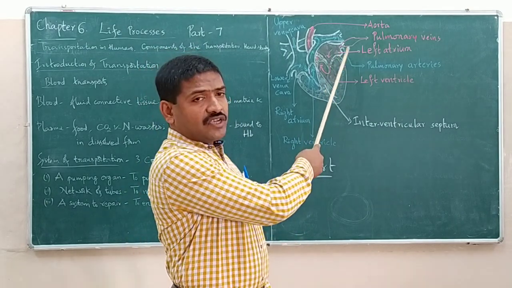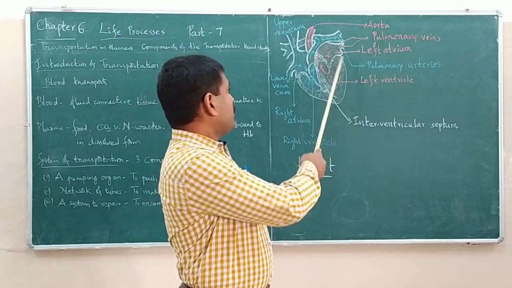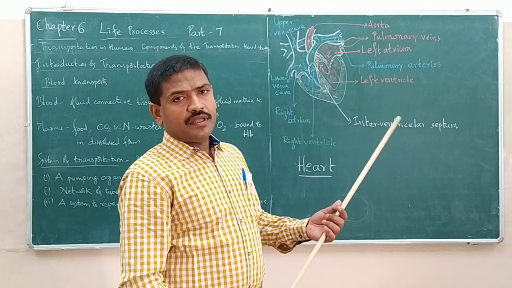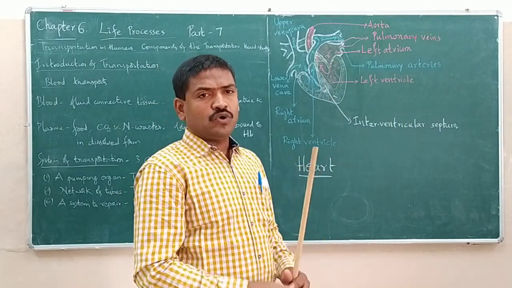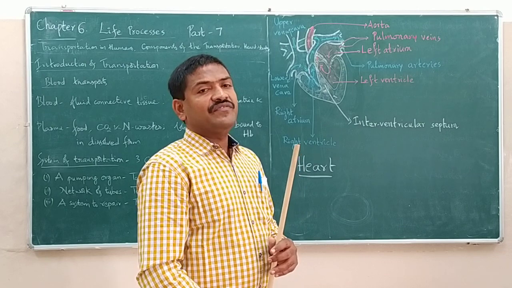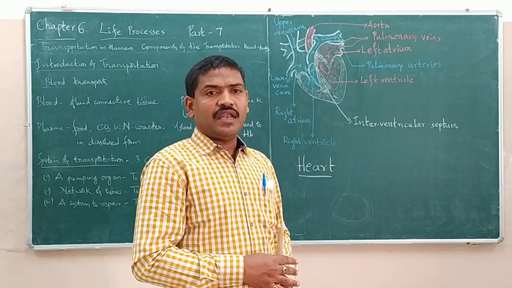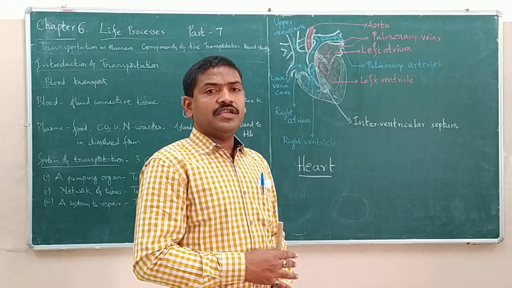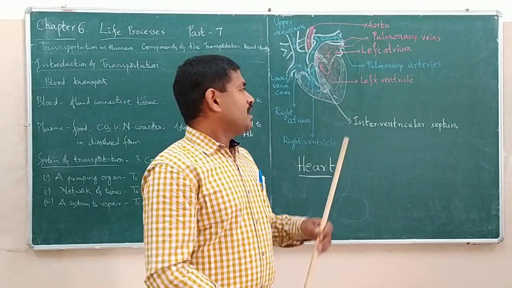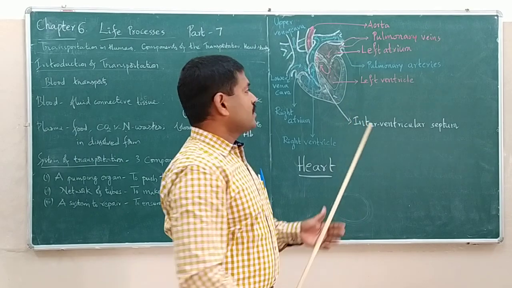After receiving the oxygen-rich blood, the left atrium pushes the blood down to the left ventricle.